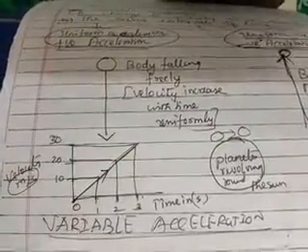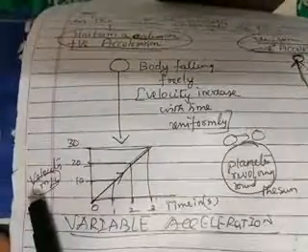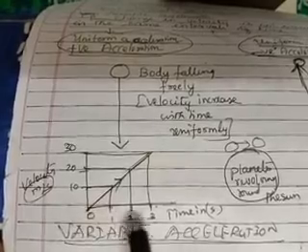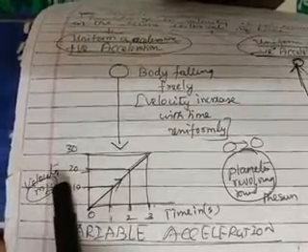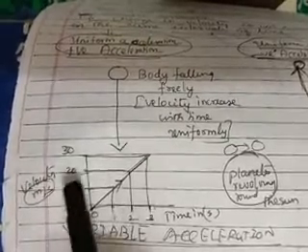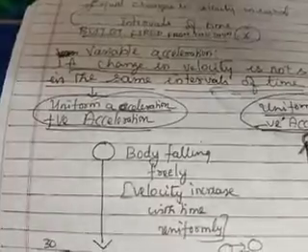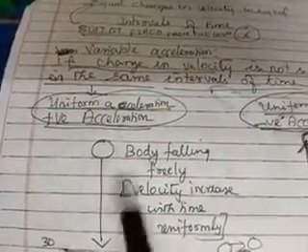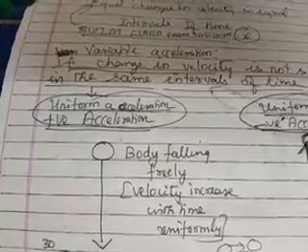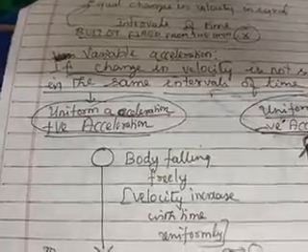Okay. Now, if I draw a graph, this graph you are familiar with, it's not a different one. So time I have taken on the x-axis, velocity on the y-axis. So in seconds, 0 second, 1 second, 2 seconds, 3 seconds, and 10 meter per second, 20 meter per second, 30 meter per second. So for 1 second, the body has covered 10 meter, 2 seconds, 20 meter, 3 seconds, 30 meter. So if you draw a graph, you will get a straight line. So this is a graph which is representing uniform acceleration, and for both you can use it. Okay, only the arrow marks will change. So this graph can be used both for uniform acceleration and uniform retardation also.